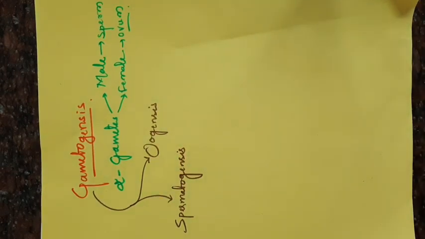By spermatogenesis, sperm are produced. By oogenesis, ovum is produced. Okay. It is a very easy topic.